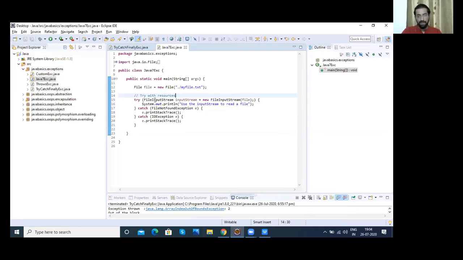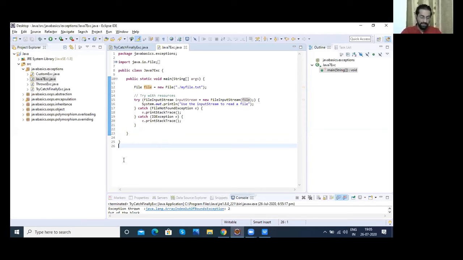So here we have this resource, this file, which we opened or which we used in our system. And once this code is executed inside the try block, whether an exception came or not, that's not an issue. Once it is used, our Java 7 compiler will automatically close it. So that's the condition here. It will automatically close the resources that it had opened, which will save us memory leaks.